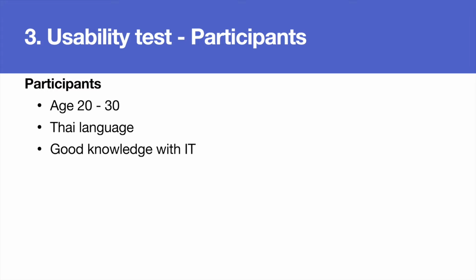Usability test. The participants recruited for the usability test. Our project recruited 5 persons, aged around 20 to 30, whose native language is Thai, but they can communicate well in English. They also have good knowledge of IT. They can use applications and websites both on smartphone and desktop PC.